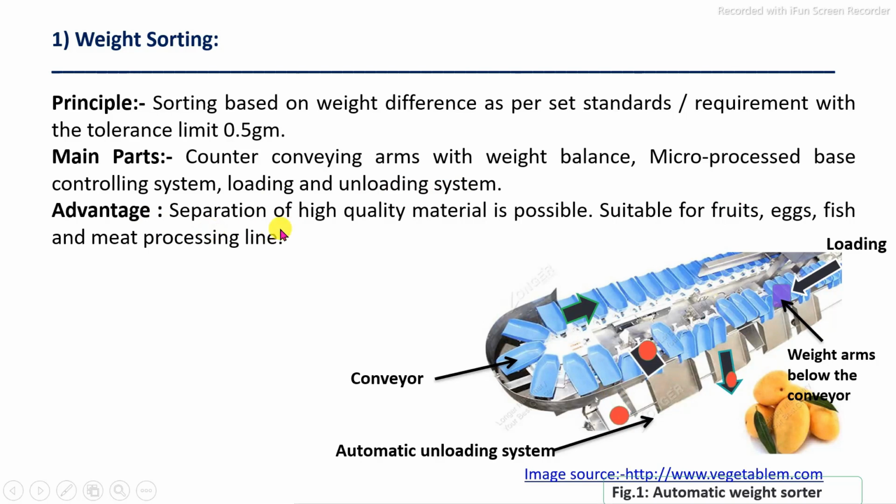The main advantage is that separation of high quality raw material is possible. It is suitable specifically for high quality products like foods, eggs, fish and meat processing lines. As per our preset standard, we can separate the raw material into different categories on the basis of their weight.